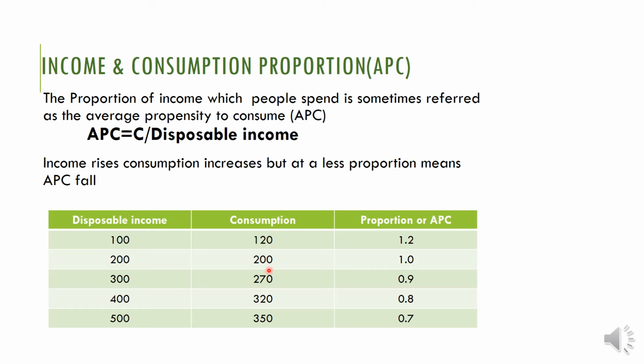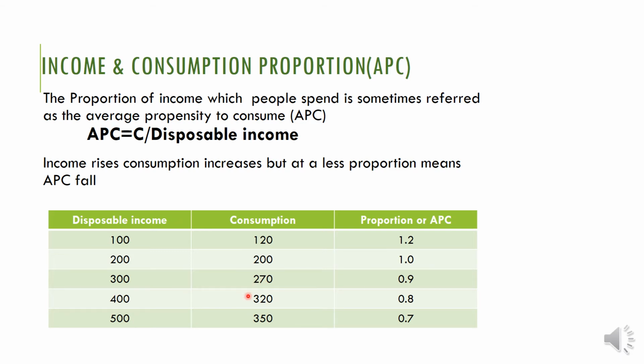Then you can see it here. Again, income increased from 200 to 300. What happened to the consumption? Consumption increased from 200 to 270. That means average propensity to consume is total consumption divided by disposable income. 270 divided by 300 is equal to how much? 0.9. Clear?